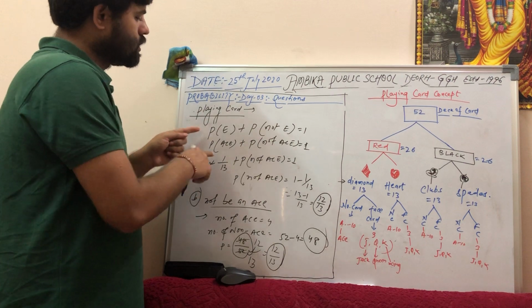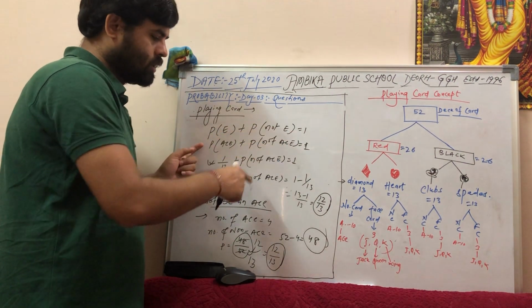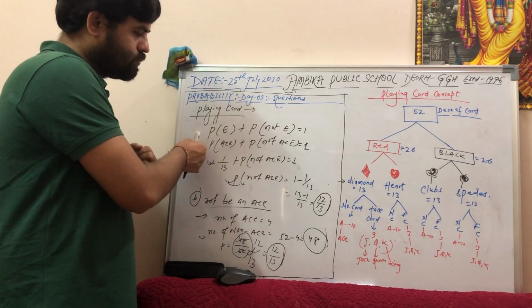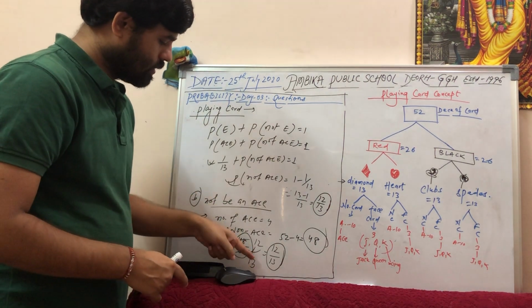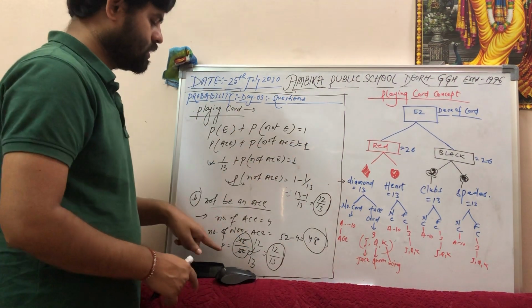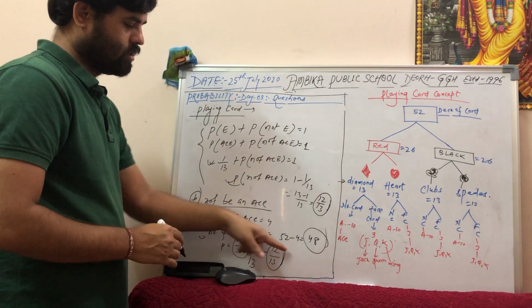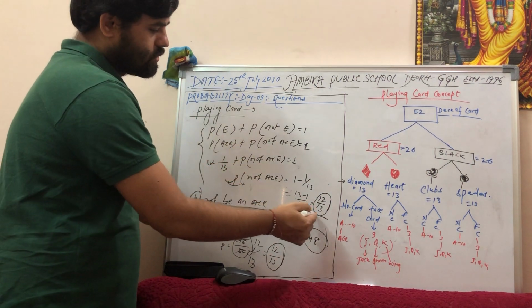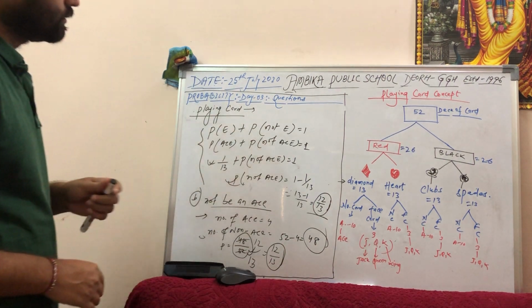So you have to use the formula probability of an event plus probability of not an event equals 1, and you can find the value, or you can find it from this diagram, but you should use this particular formula because it is easy. Here it is only 48 by counting, so it is easy, but if you use this formula, then you do not have to count all these things. It is efficient, you can use it. The answer is 12 by 13. Fine. Write it down.